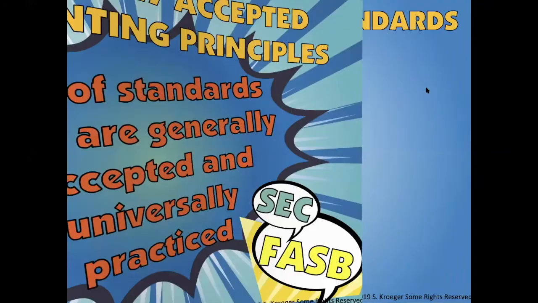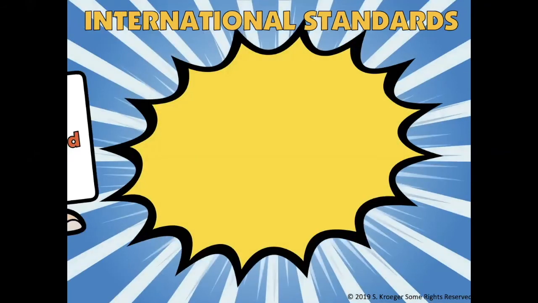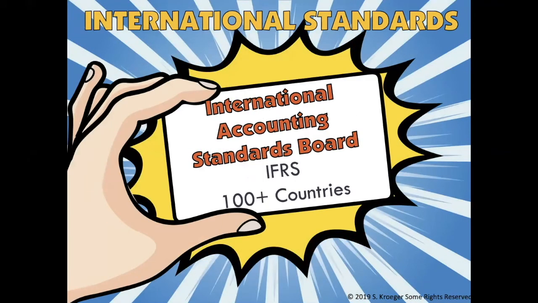GAAP applies to what we do here in the United States. Currently, there is a board called the IASB, International Accounting Standards Board, which is in charge of overseeing international accounting rules. The international accounting rules are called IFRS, which stands for International Financial Reporting Standards. The IASB is equivalent to our FASB, and IFRS rules are equivalent to our GAAP rules. This is all in an effort to have one method of accounting for every country to follow.